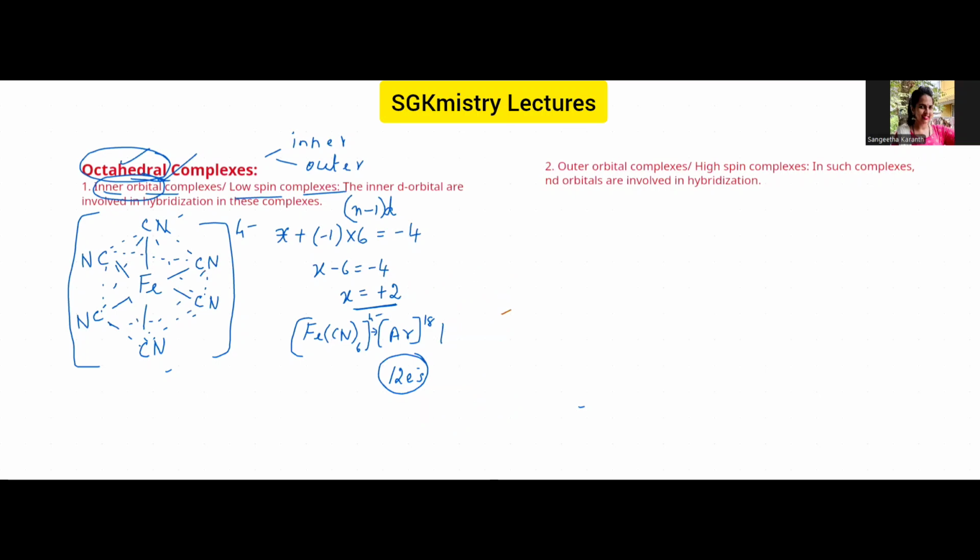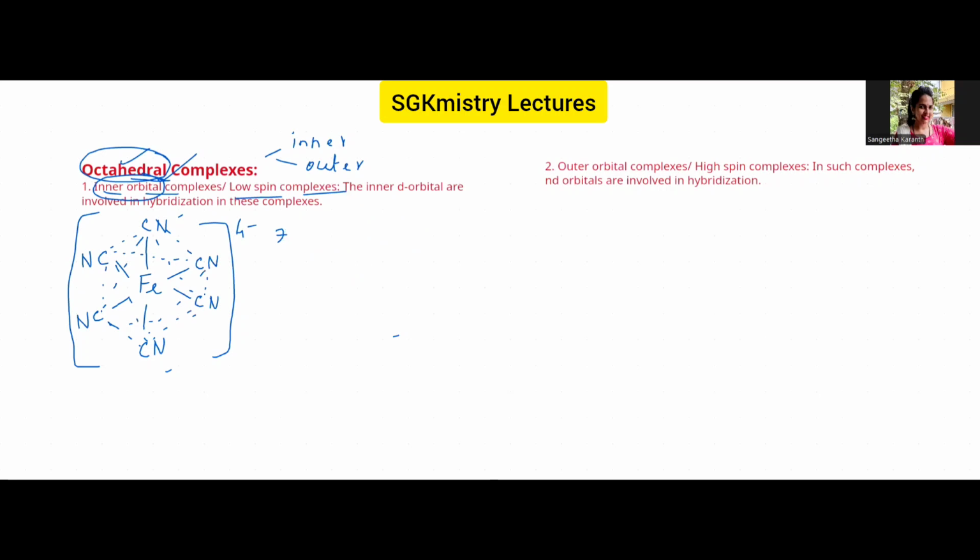So let us take the example of CoF6 3 minus. First let us look into the oxidation state of cobalt here. Take it as X. F, the fluoro ligand, is F minus, and there are 6 here. So minus 1 into 6 is equal to minus 3. So X minus 6 is equal to minus 3, or X is equal to plus 3. So cobalt is in the plus 3 state.